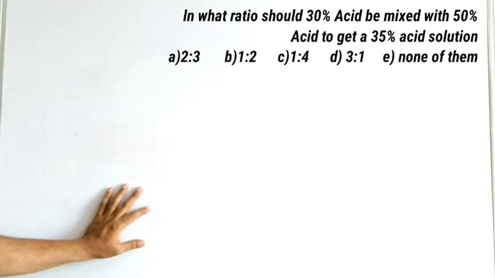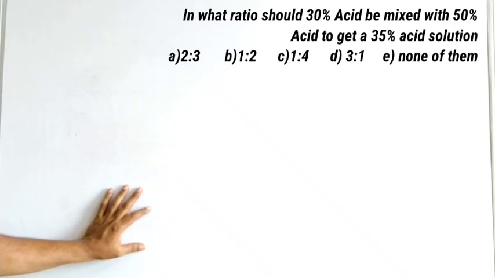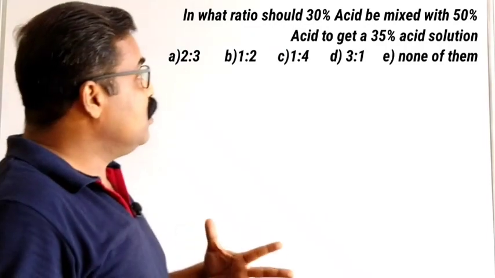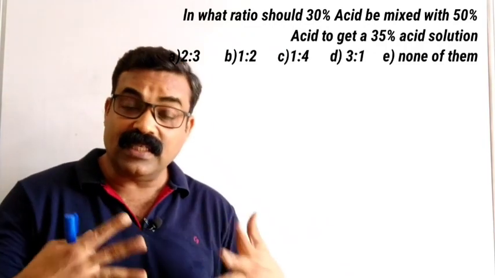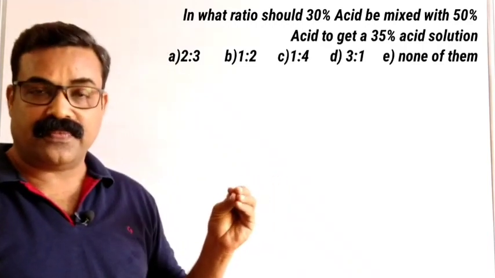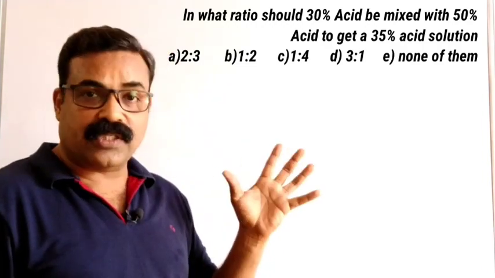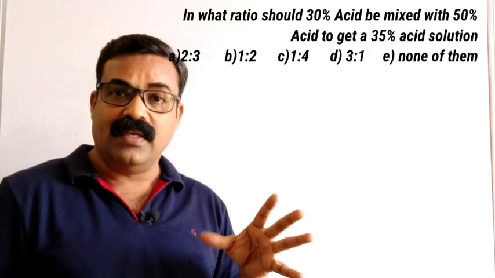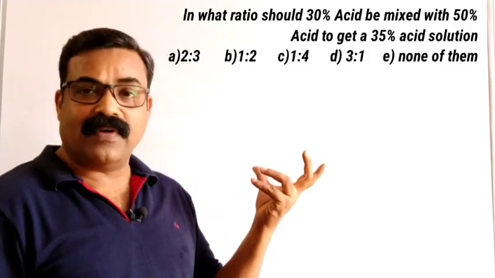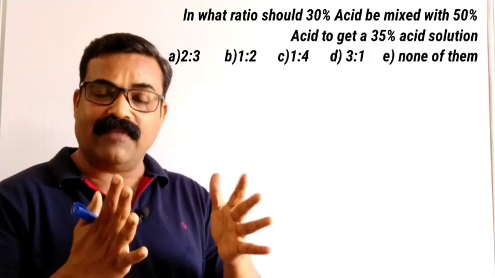So let us go to the next question. Here is your next question. In what ratio should 30% acid be mixed with 50% acid to get a 35% acid solution? Sometimes questions will be in percentage. The 4 or 5 options given in the question will also be in percentage ratio. We need not worry about the percentage; we have to take the values only.